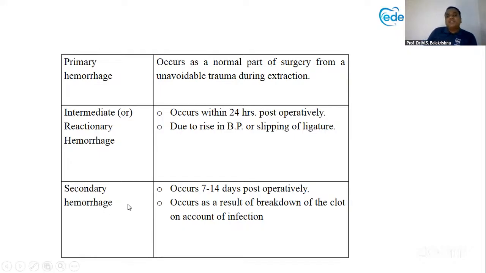And secondary hemorrhage, after 7 to 14 days, post-operatively still bleeding is happening. So that is called the secondary hemorrhage. Due to breakdown of the clot or due to an infection, it can happen. Okay, so I hope the concept is clear. Primary hemorrhage at the time of surgery, intermediate or reactionary hemorrhage 4 to 6 hours after the surgery till the first 24 hours, and after 24 hours, up to 7 to 14 days, it is called secondary hemorrhage, PRS.